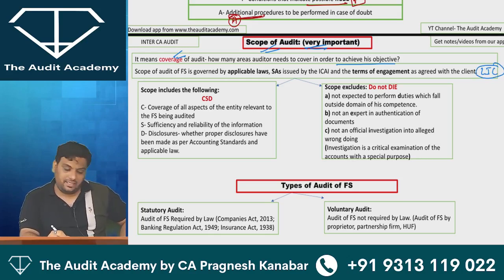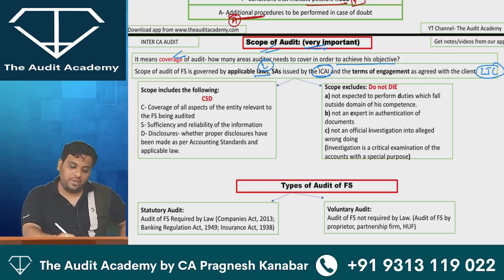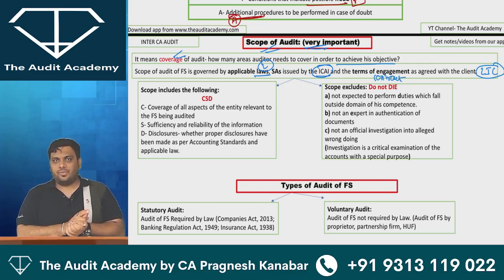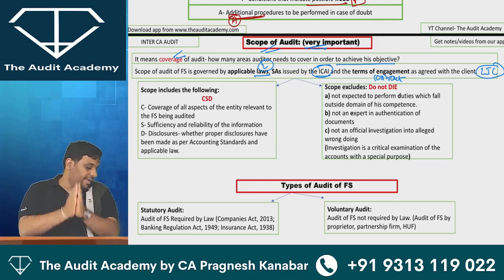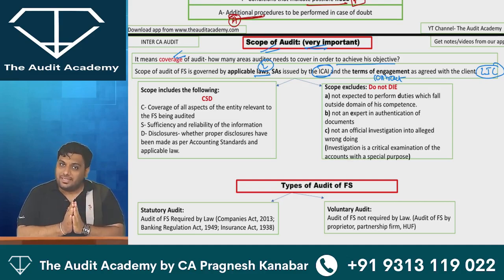L, I and C. Law will tell me what is my scope. ICI will tell me standards on auditing what is my scope. And C for I will have a contract with the client and that will help me to understand what is my scope. Because as an auditor, I am not expected to step outside the scope of audit. I have made myself very clear.